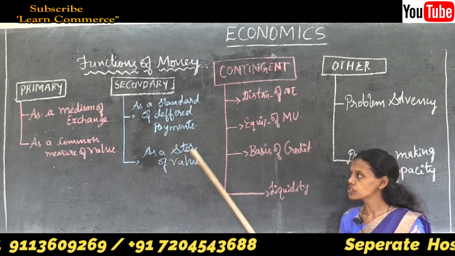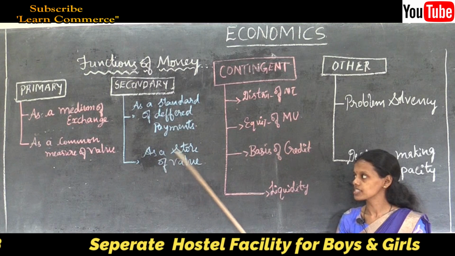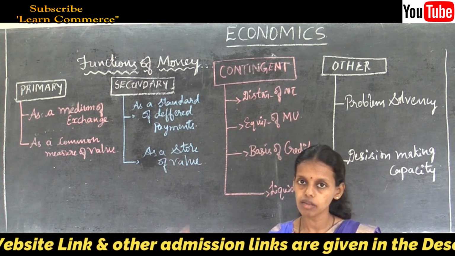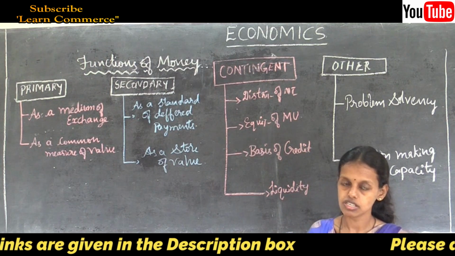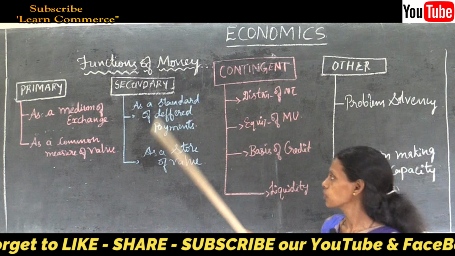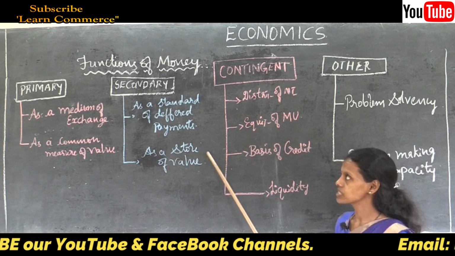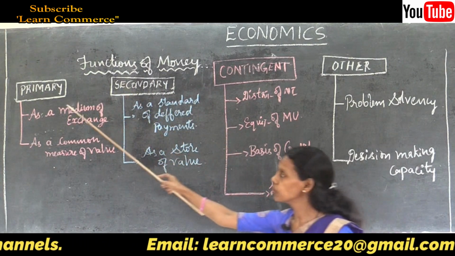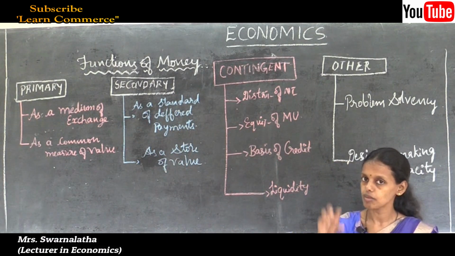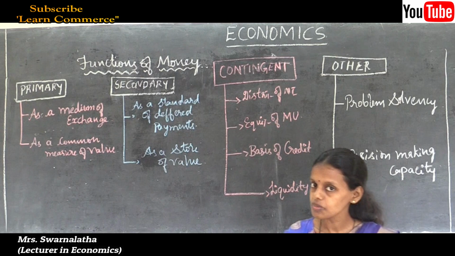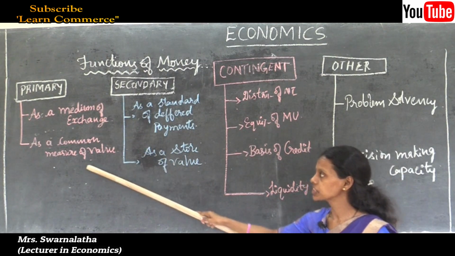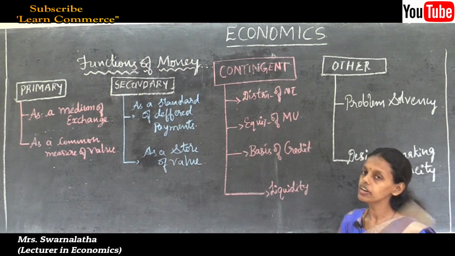So the secondary functions of money are standard of deferred payments and store of value. As a store of value, we can store money for a long period of time to meet our contingencies, or for future dreams. Money has future value. Both the primary and secondary functions together we can remember through the famous couplet: money is a matter of functions for a medium, measure, standard and a store.